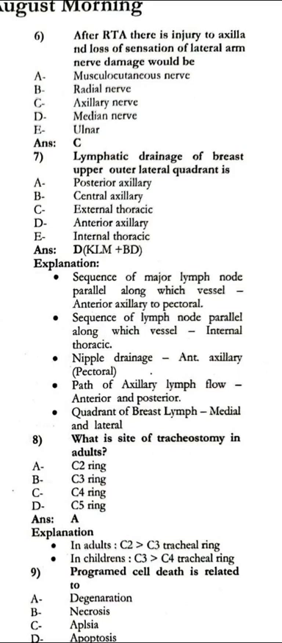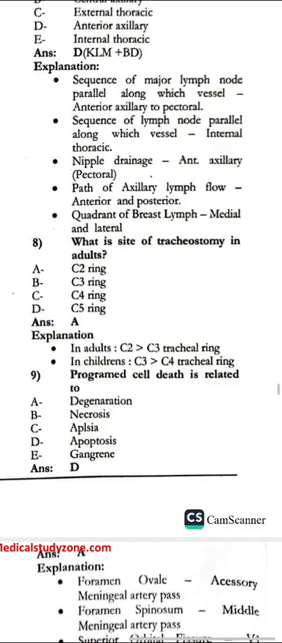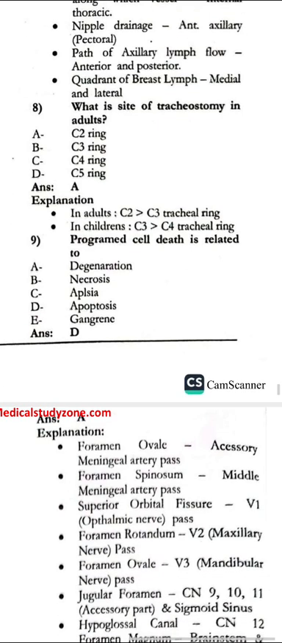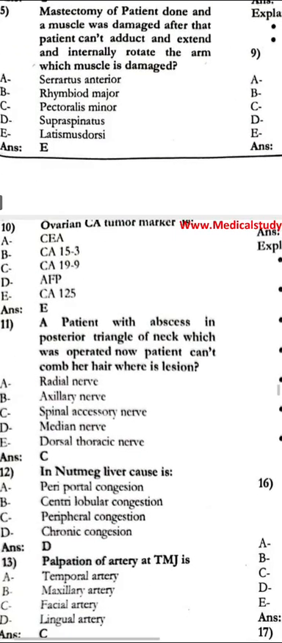The lymphatic drainage of the breast upper outer quadrant is to the anterior axillary nodes. The site of the tracheostomy in adults is definitely the C2 rings. Next, the prolonged cell death is related to apoptosis. Ovarian CA tumor marker is the CA125.